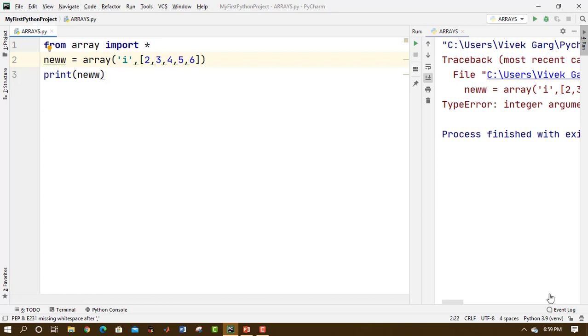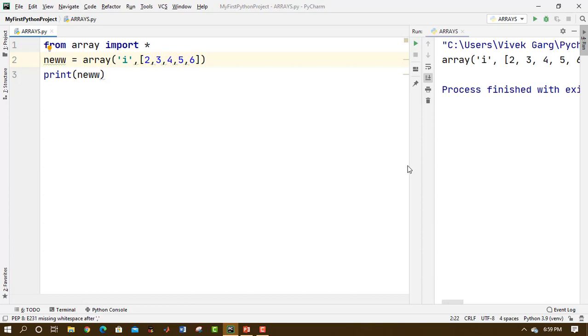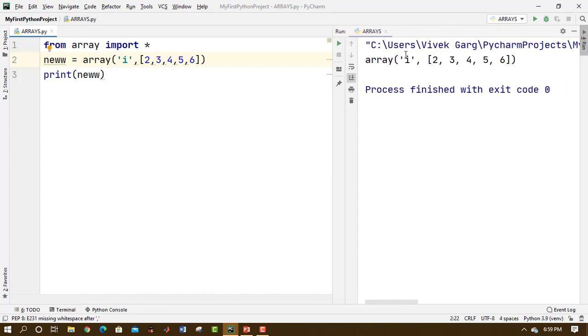In today's video, we are going to see, when I run this here, we get the output like this: array, then the type code, and then the actual elements are printed here. What if I just want to print the elements and not the extra things? Then we will use a loop. And which loop is our favorite? Obviously the for loop, right?